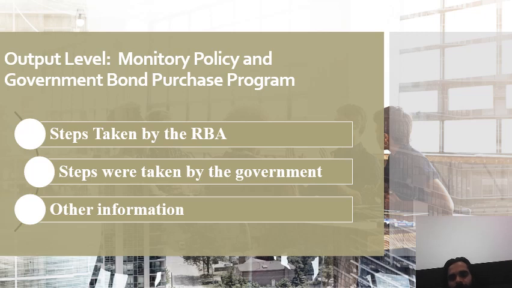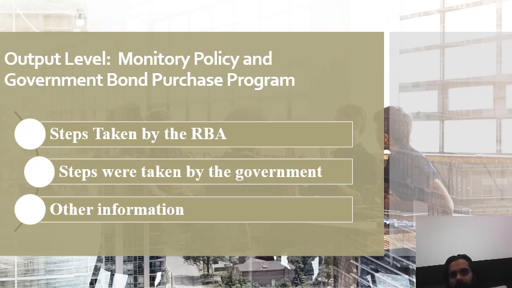My student ID is 20173464 and my topic is output level, monetary policy and the government bond purchase program. In this slide we are talking about steps taken by the RBA. In order to improve market conditions, the RBA reduced the cash rate twice. In March 2020, the RBA took the cash rate to 0.25%, and on 3rd November 2020, the cash rate was 0.1%. These steps worked a lot, as they improved the market conditions of Australia.